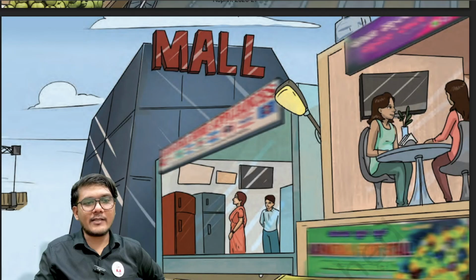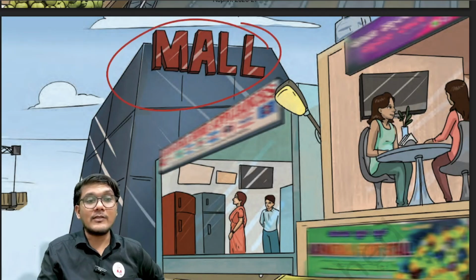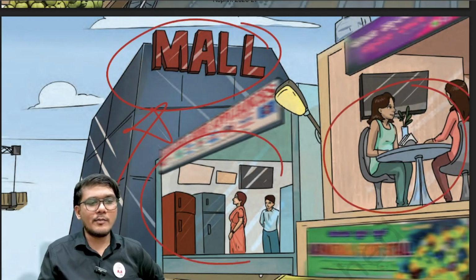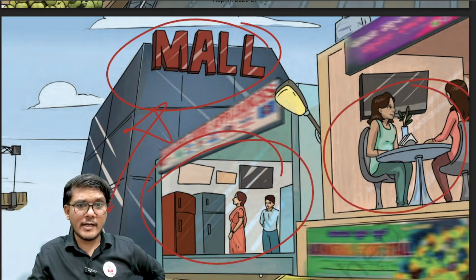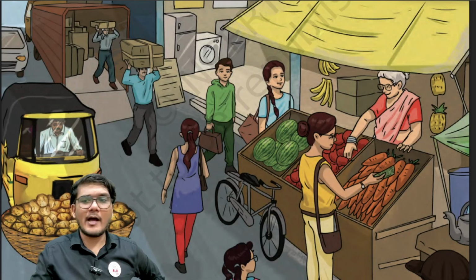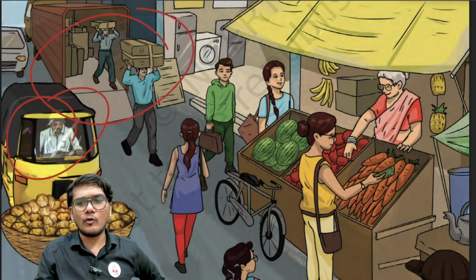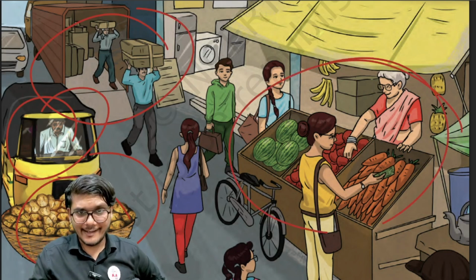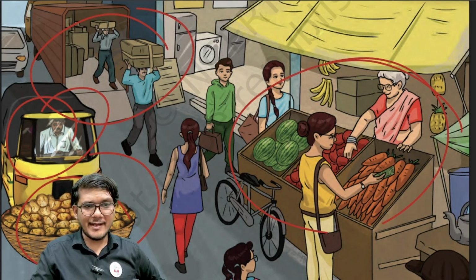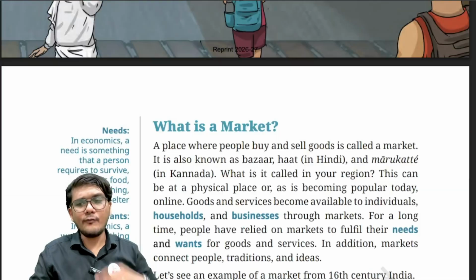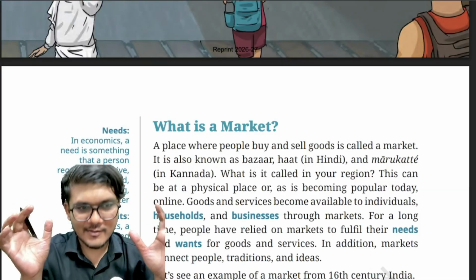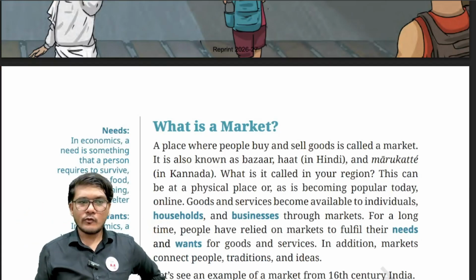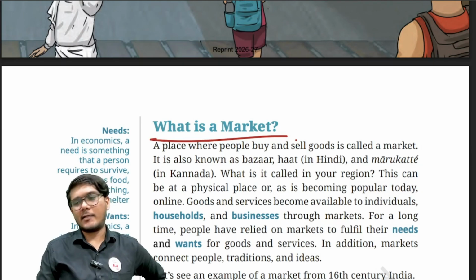At the same time, the next picture gives the scenario of a mall. Inside the mall there will be a lot of shops. Then this is probably a restaurant over here. This is probably the electronics market or the electronics shop that is there. And then you have the goods that are arriving, the auto, the vendors, the vegetable store of an old lady over here from which people are buying. So a beautiful place, a vibrant economy can be seen over here, in terms of market. So the question is, what is market?